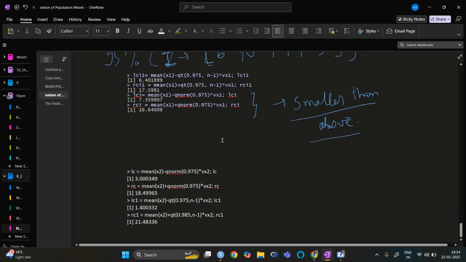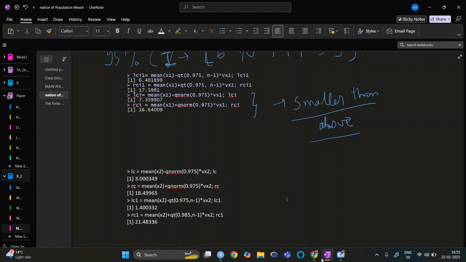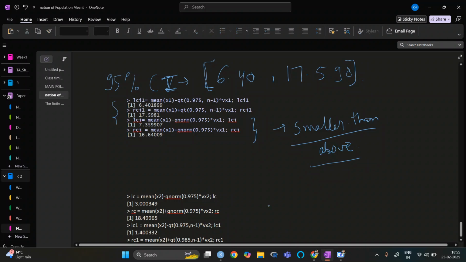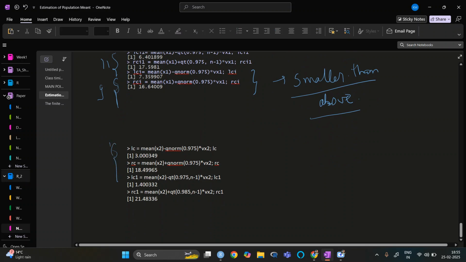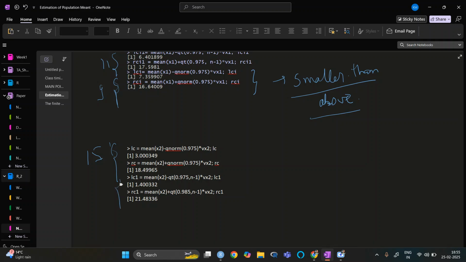Here also we can see a similar result: when sigma square is not known, the interval estimation is basically larger, and when it is known, it is smaller. Just subtracting, it is like 17 minus 6, almost 11; here 16 minus 7, almost 9; here 18 minus 3 is 15; and here 21 minus 1 is almost 20.